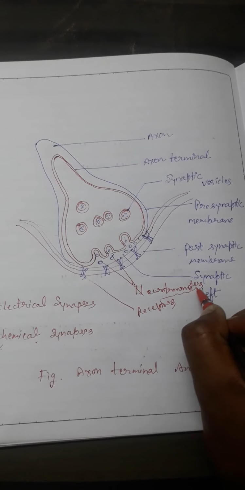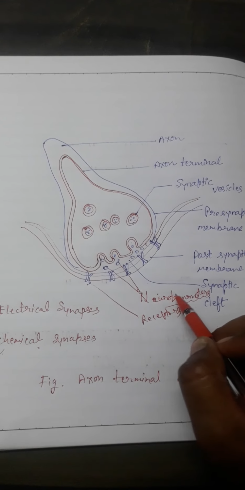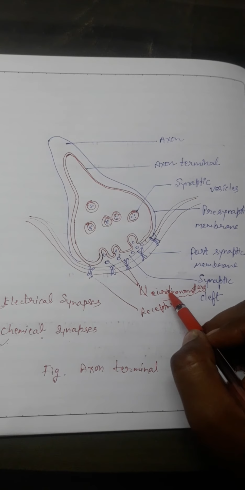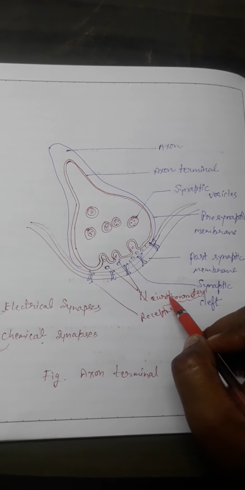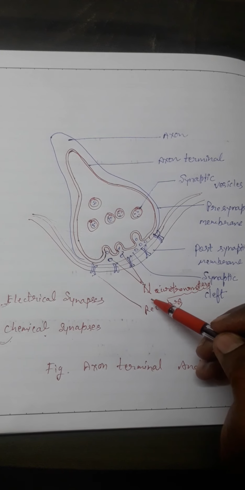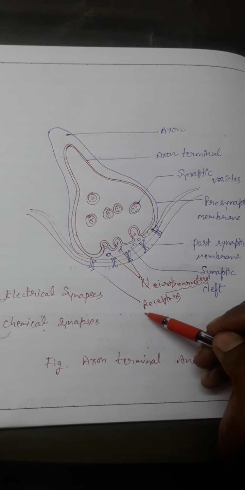As the name suggests, neurotransmitters help to transmit impulses from one neuron to another neuron, and the axon terminal contains some synaptic vesicles.